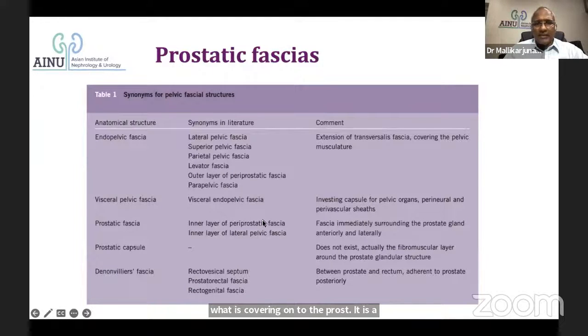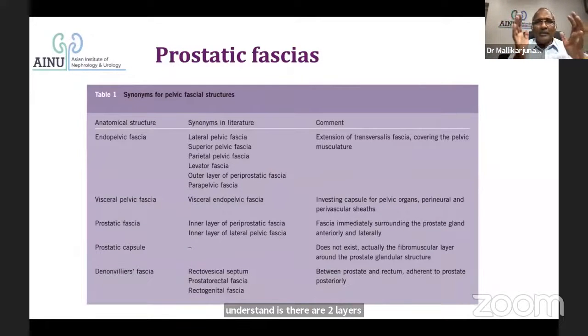Prostatic fascia, inner layer of periprostatic fascia. So there are so many nomenclatures. What you need to understand is there are two layers of fascia, one covering the prostate, another covering the parietes, and that is the levator ani. In between, there is a compartment with multiple small layers.